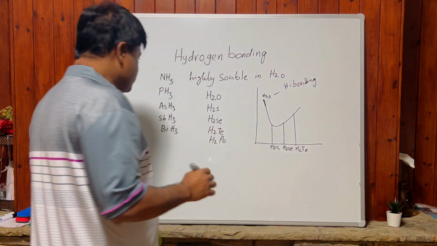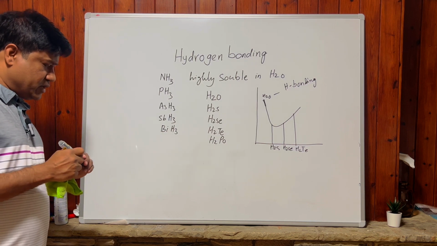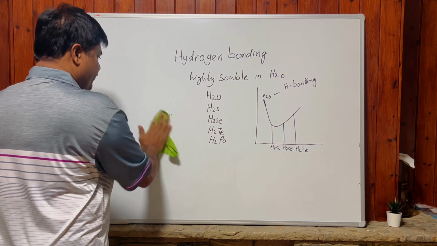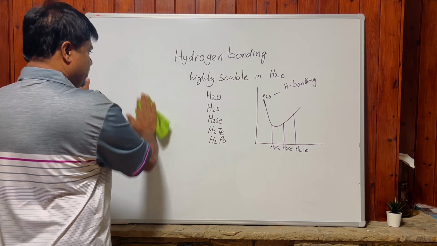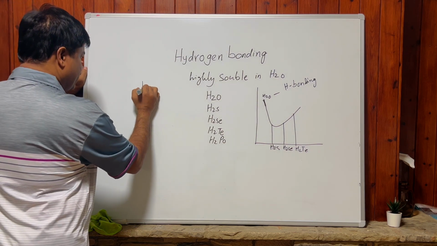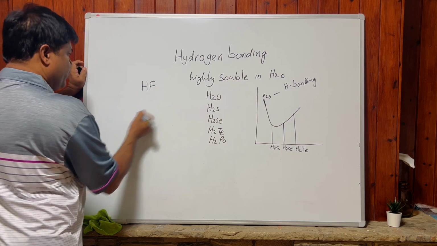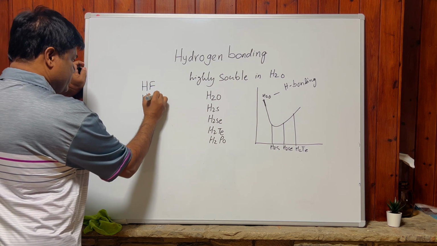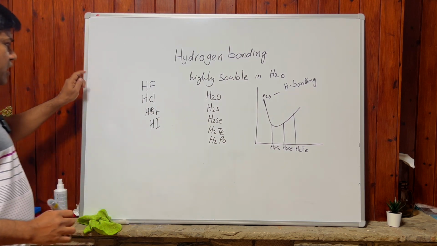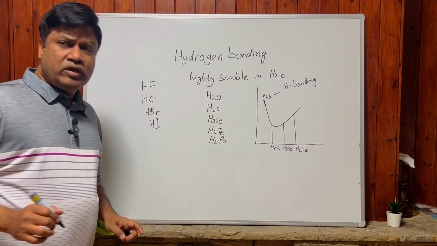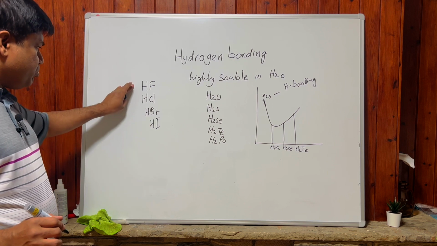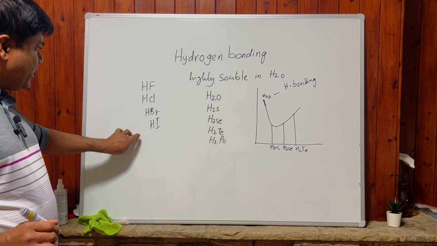And lastly, we have to discuss the hydrides of group 7 elements. Look at the group 7 hydrides like HF, HCl. Same, they are highly soluble in water because of the hydrogen bonding. They have high boiling points because of hydrogen bonding. HF, HCl, HBr, HI. HF has a high boiling point due to the presence of hydrogen bonding. HCl has the boiling point increasing from here.